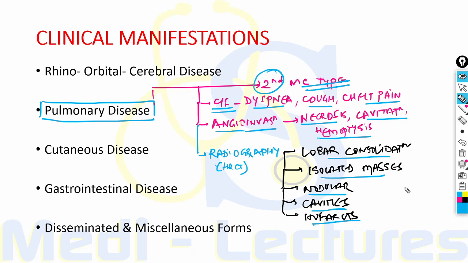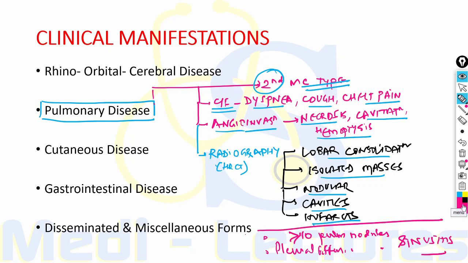So, the features which are characteristic of mucormycosis are more than equal to 10 pulmonary nodules, pleural effusion, and concomitant sinusitis. So these are the features which will be present in mucormycosis and can be used to differentiate it from aspergillosis.